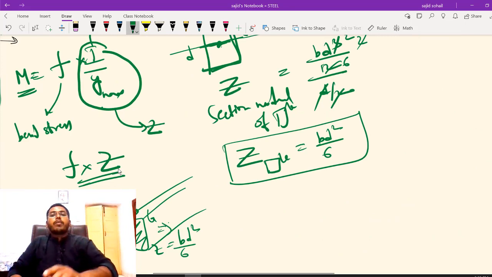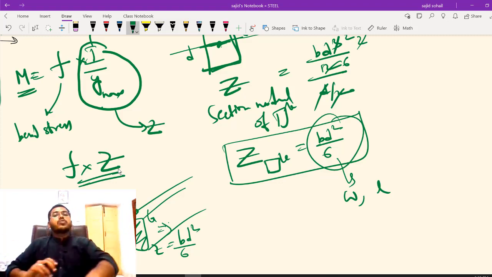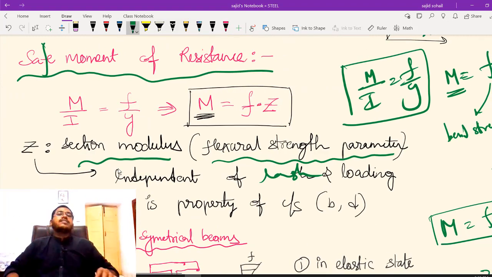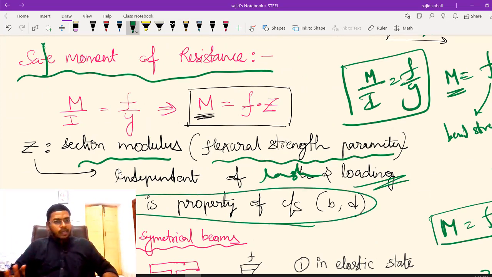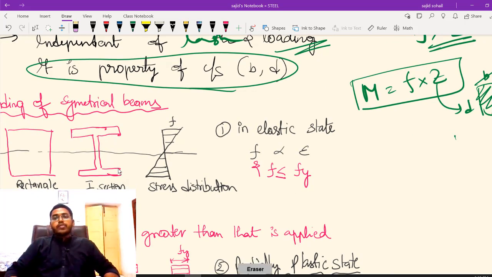You can clearly see my formula is BD square by 6. It doesn't have the terms like loading W or the length of my beam. So it is independent of the loading as well as it is independent of the length. It is just a property of cross section, right? So my M value is F into Z.